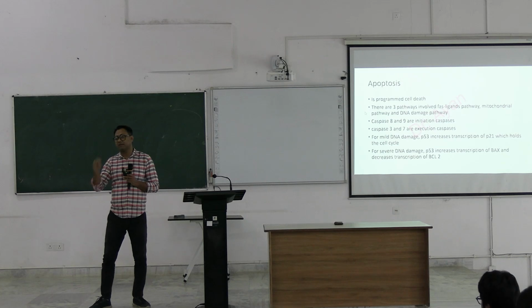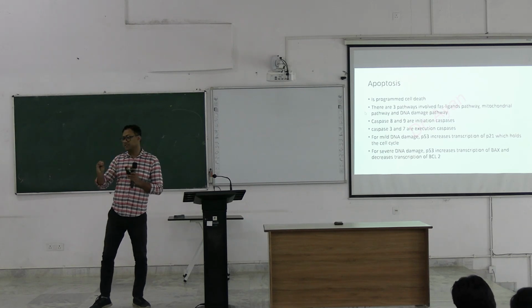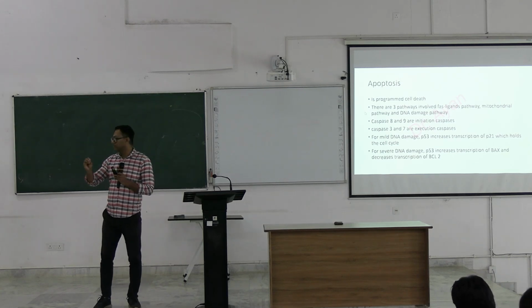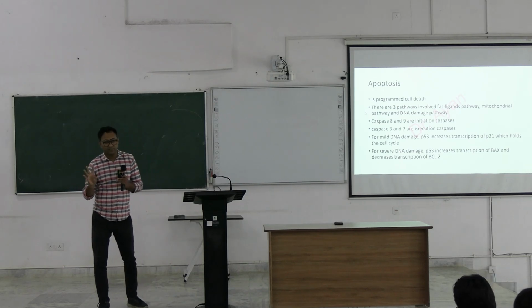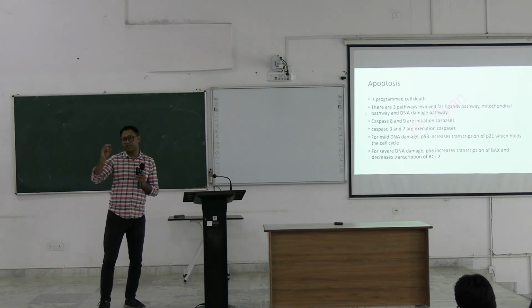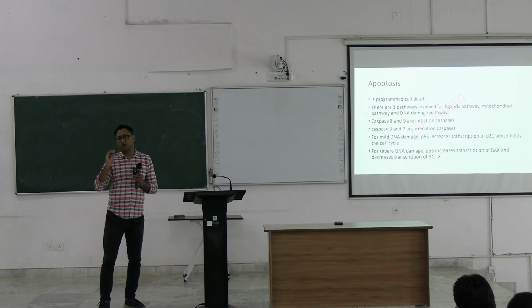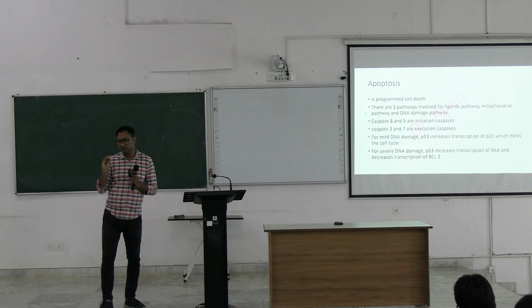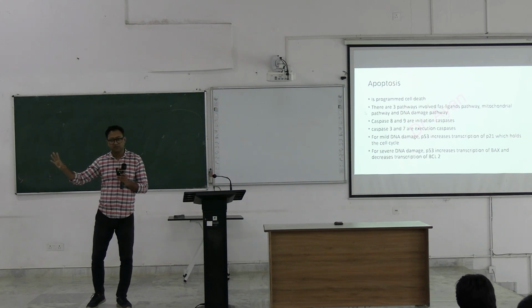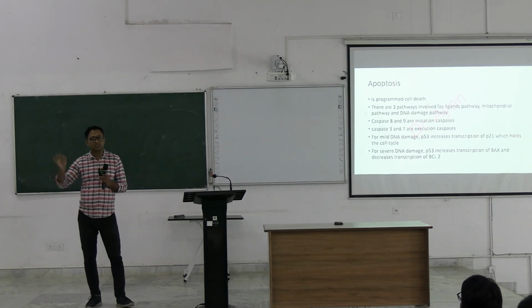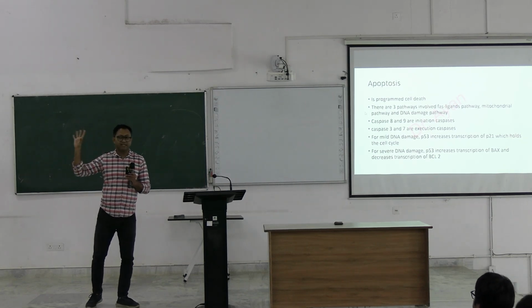After a certain time, a particular type of cell is designed from the very beginning to die. Each and every cell has a lifespan, and there is a programming within the cell that this cell will die after 5 years, after 10 years, after 20 years. So each cell has a programmed cell death.